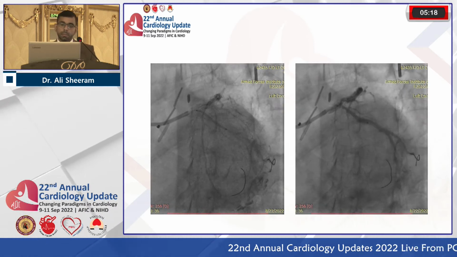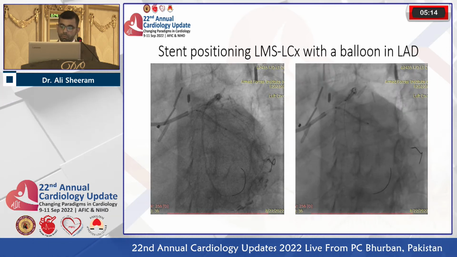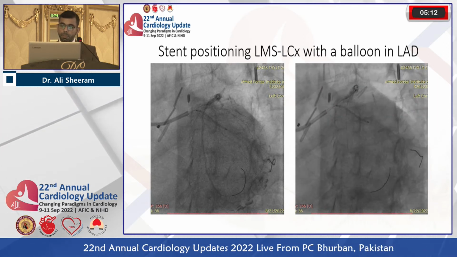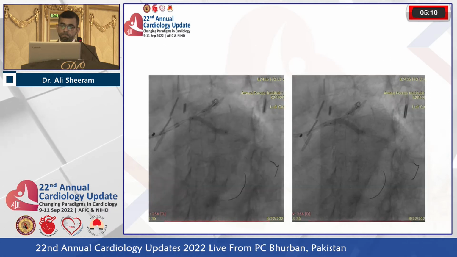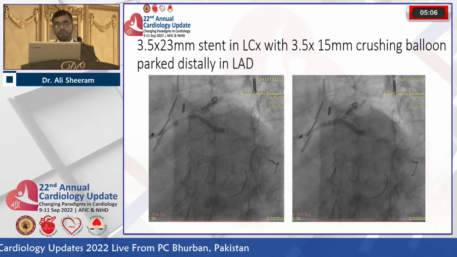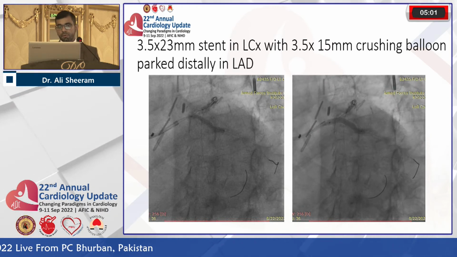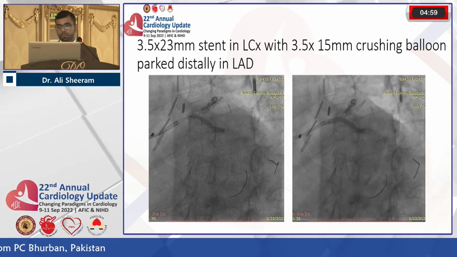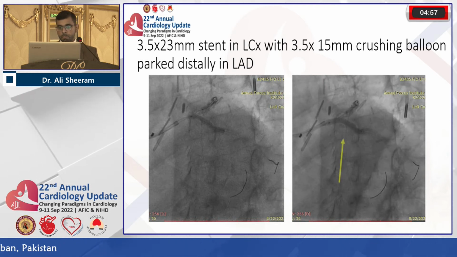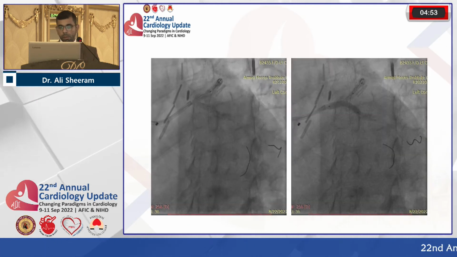Then the stent was positioned across from LMS to circumflex with a crushing balloon parked in the LAD. The stent was deployed. This was 3.5 into 23 millimeter stent in the circumflex, and the 3.5 into 15 millimeter crushing balloon was parked distally in the LAD. This is the crushing balloon.